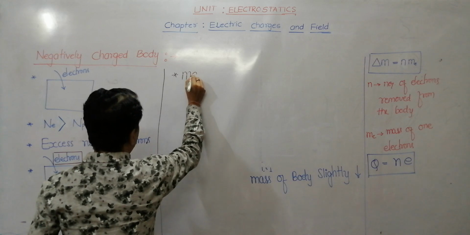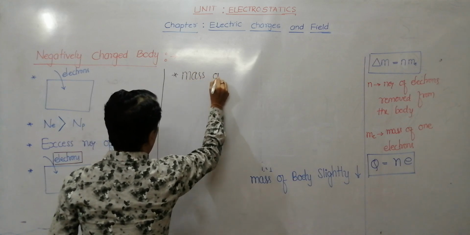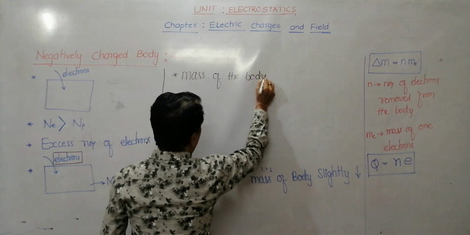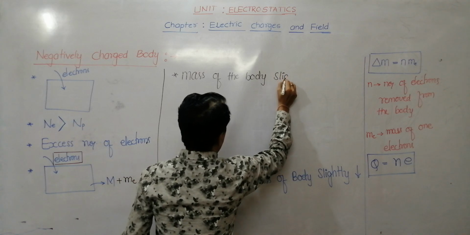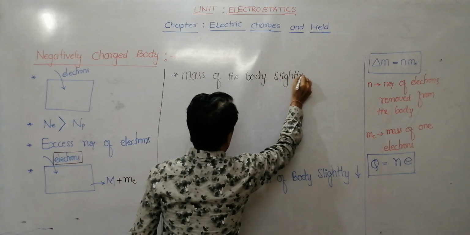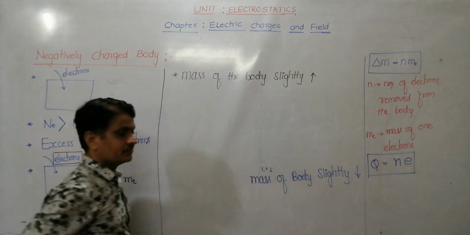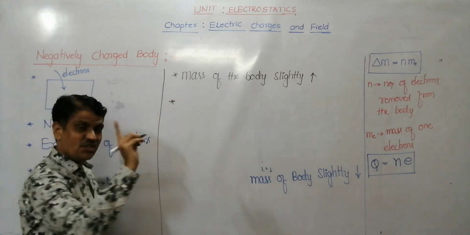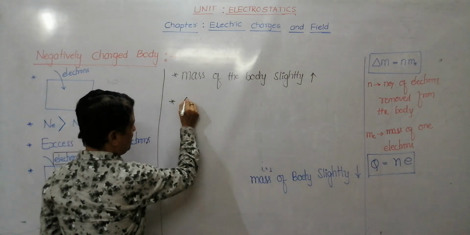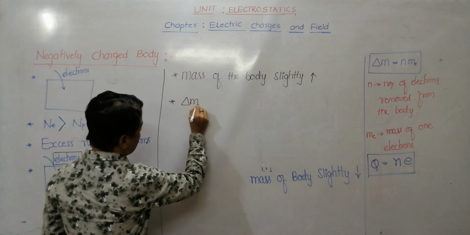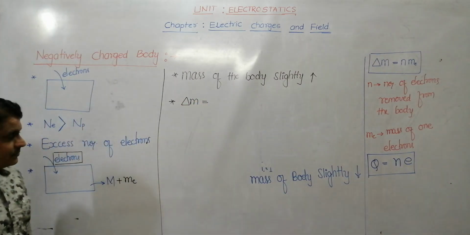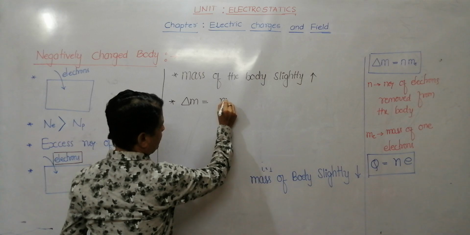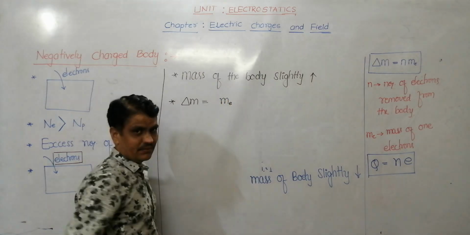When the body is negatively charged, the mass of the body slightly increases. Next, how much does the mass increase? The increase in the mass of the body is, when one electron is added, ME.